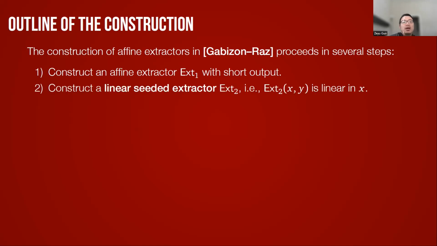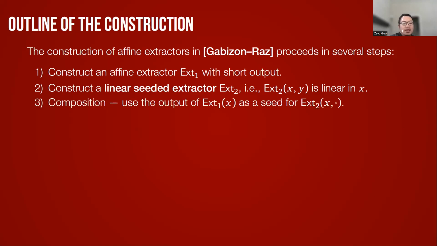Then they construct a seeded extractor that is linear in the source, not in the seed. And then they compose these two objects. Namely, they first apply the deterministic extractor with short output to the source, and then they apply the linear seeded extractor to the source, where the seed is the output of the first extractor.